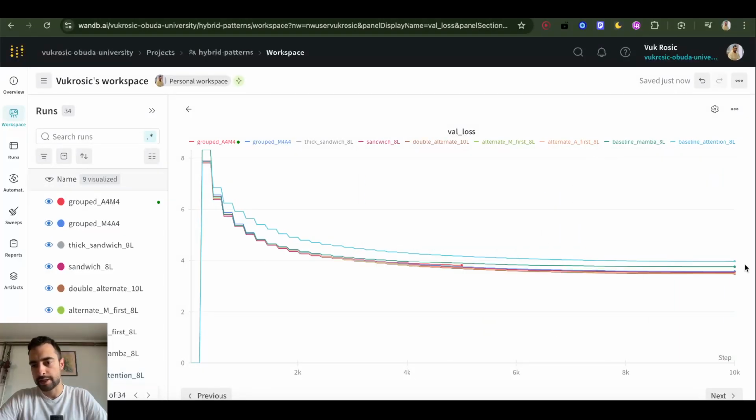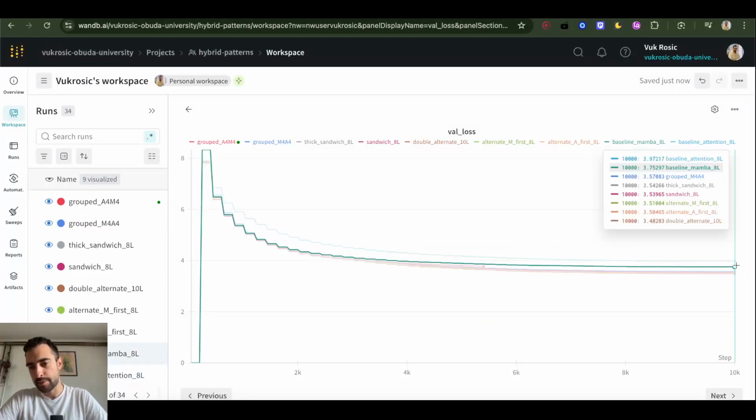Okay, so it looks like alternating are best. Double alternate has 10 layers. And if you see alternate A first, it's second best, and alternate M first, so this is just AMAMAM or MAMA. And then sandwich, and then thick sandwich, and then grouped is even worse, and then baselines are the worst.